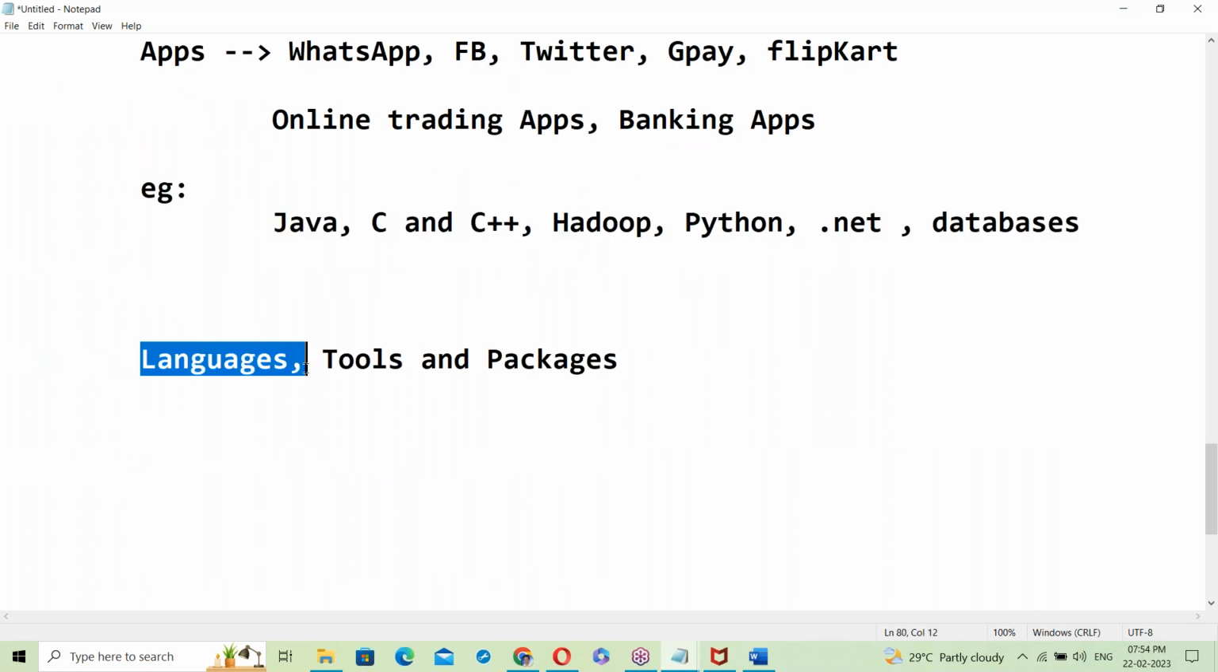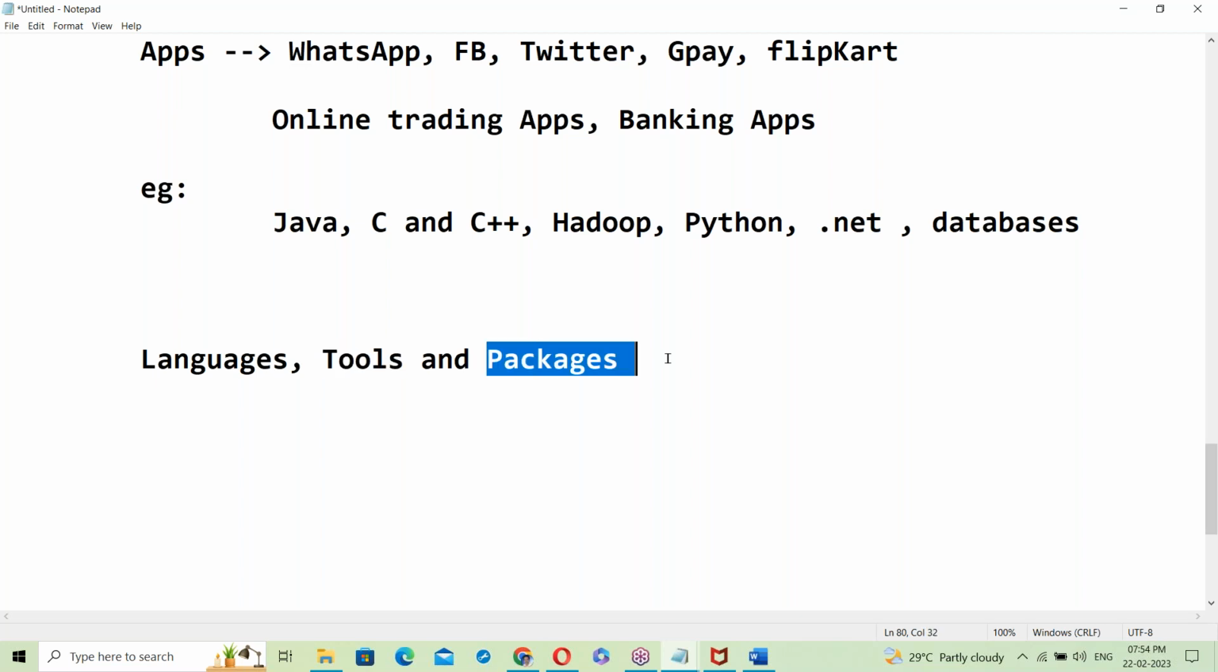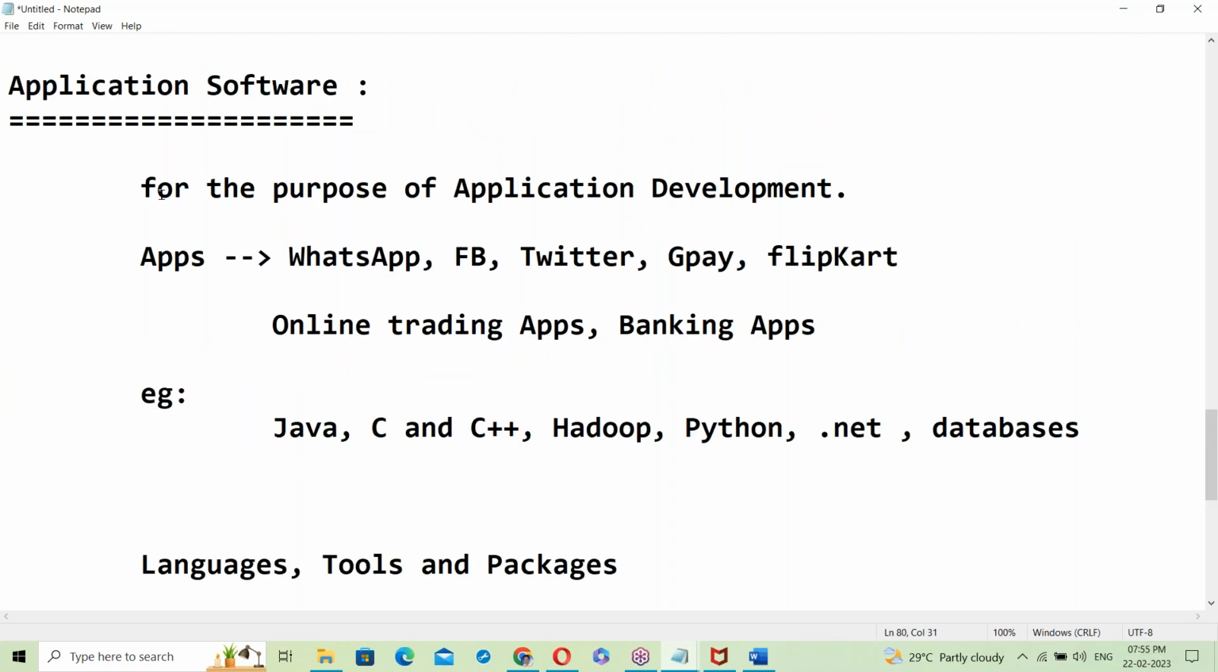Like we are using some languages, some tools, and packages. Languages like Java, C, C++, Python. Next, tools like warehousing tools, testing tools, big data tools, AWS tools, DevOps tools, many tools we are using. Next, packages like ERP package, MS Office, and all this, right? So there are many kinds of things: languages, tools, and packages.